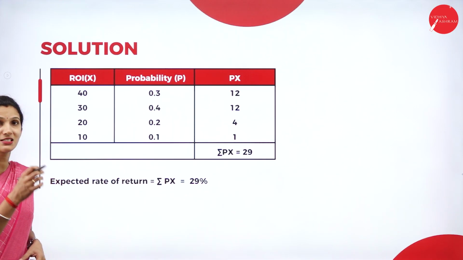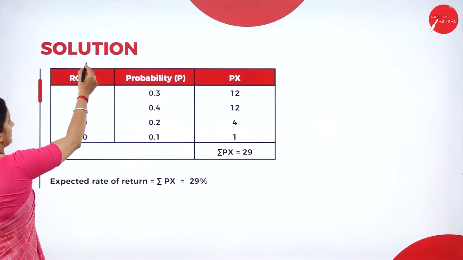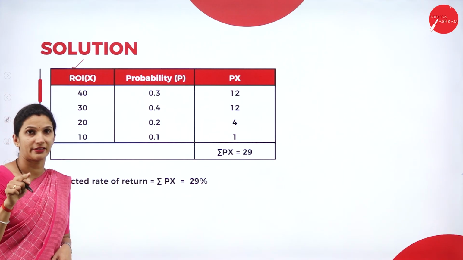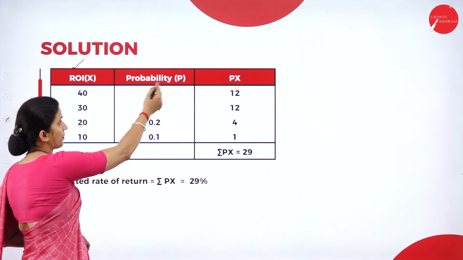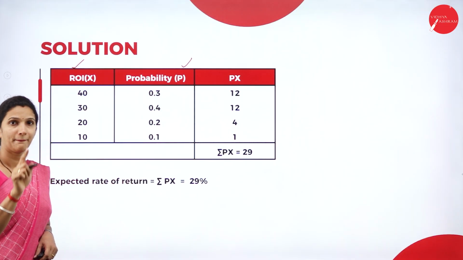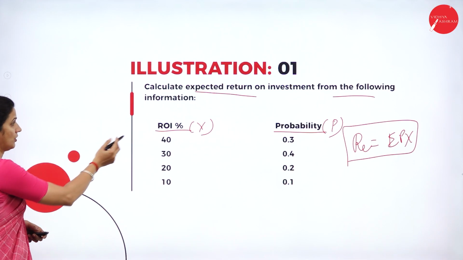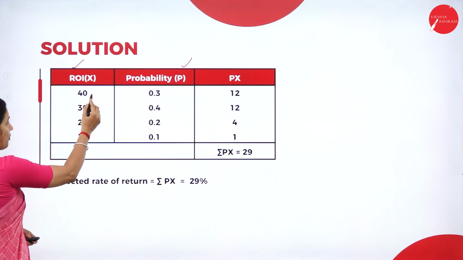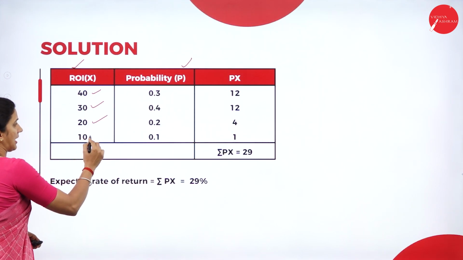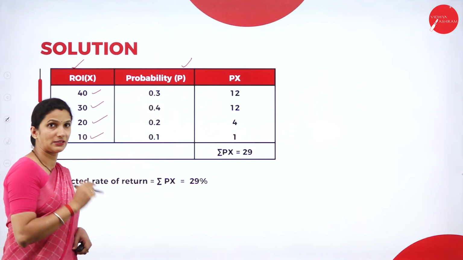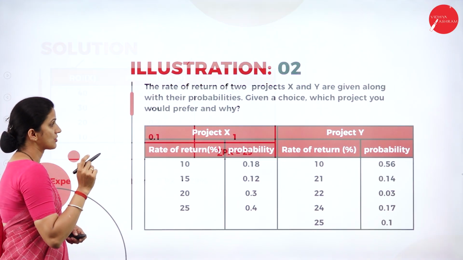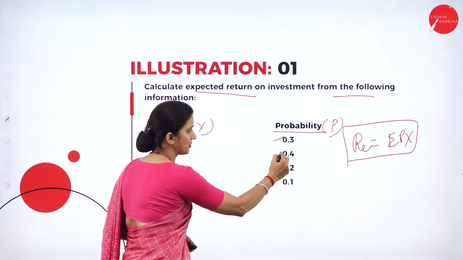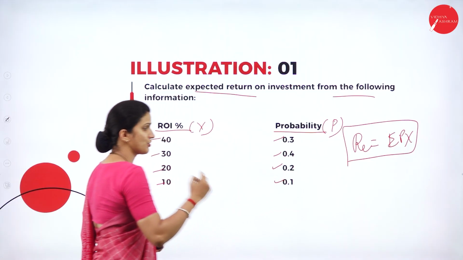Now we'll see the solution part. Here we take the first column for the ROI, which is X, and then the probability, which is P. The ROI values are 40, 30, 20 and 10. Then we take the probability values given in the question: 0.3, 0.4, 0.2 and 0.1.